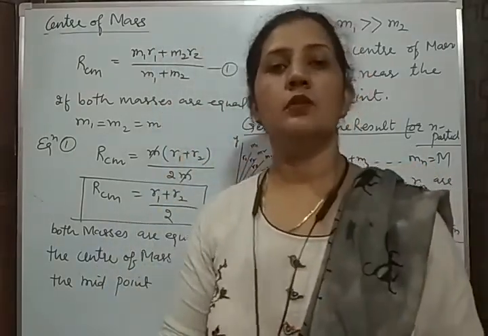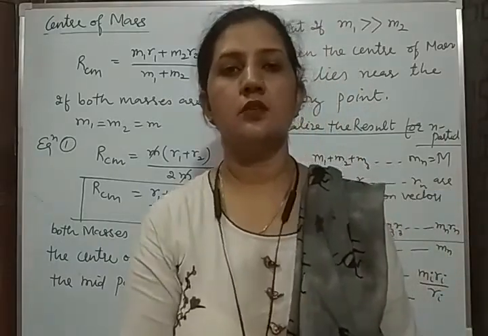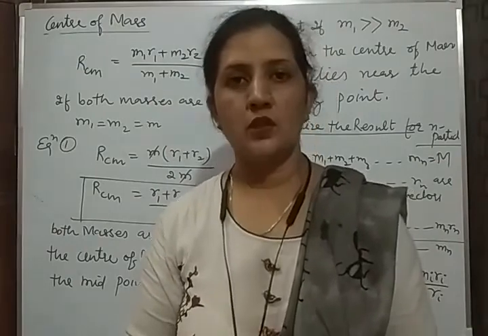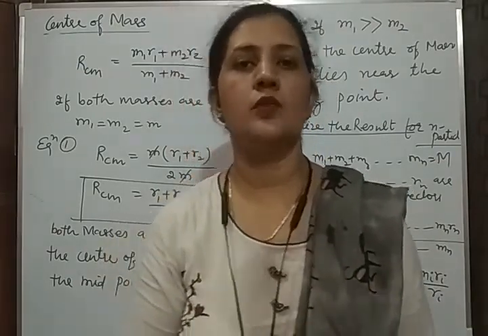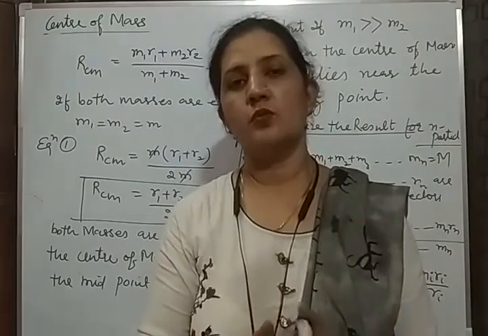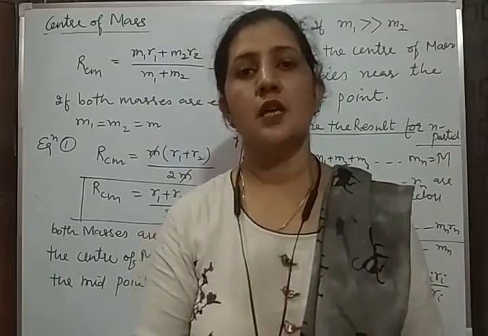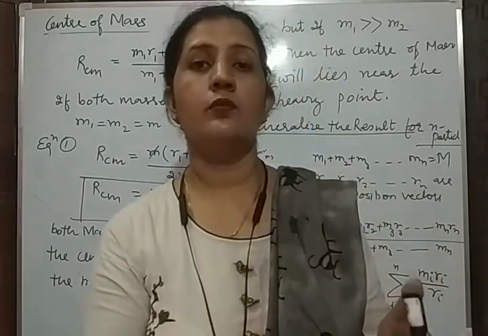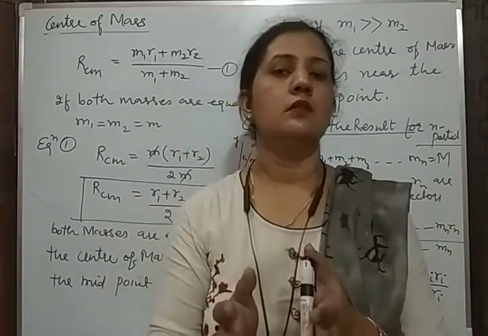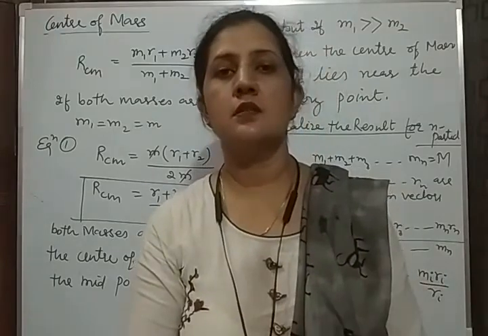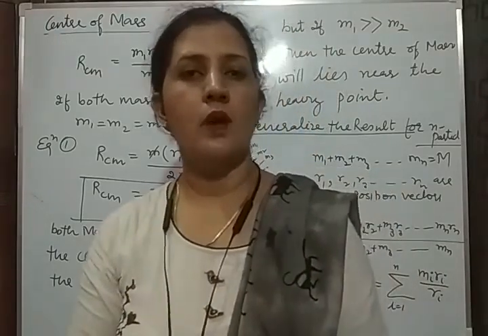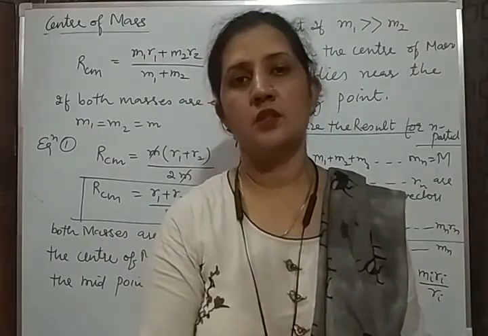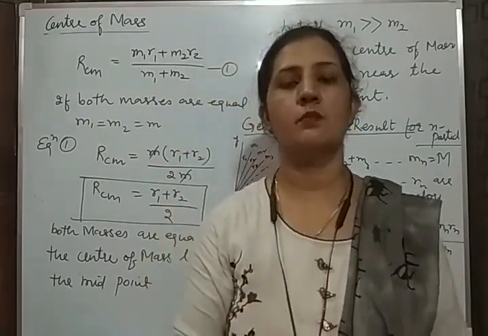And the center of gravity is related to the force of the earth on any object, the force with which the earth attracts the object. That's why we can call that the center of mass for the whole mass, and for gravity you can call it the center of weight. The whole weight of the object is supposed to be concentrated.